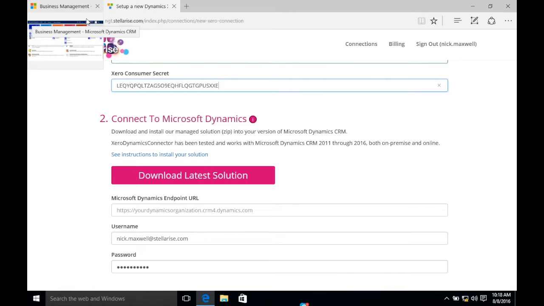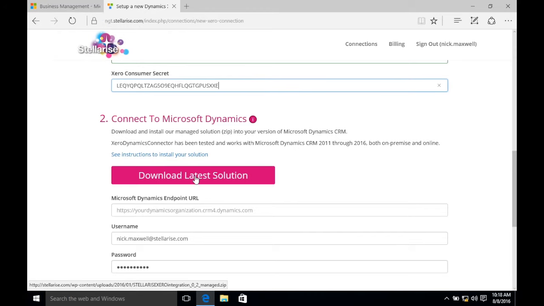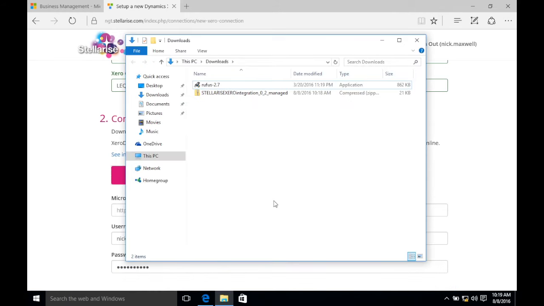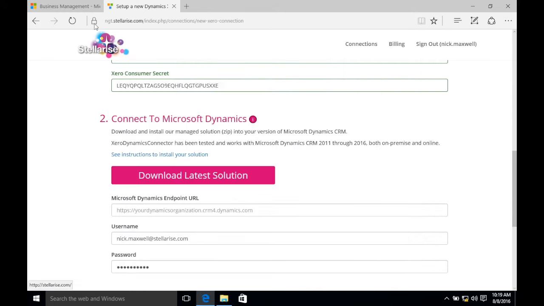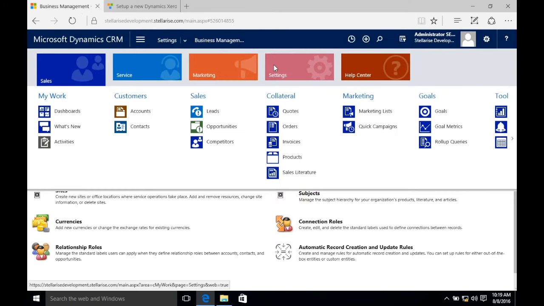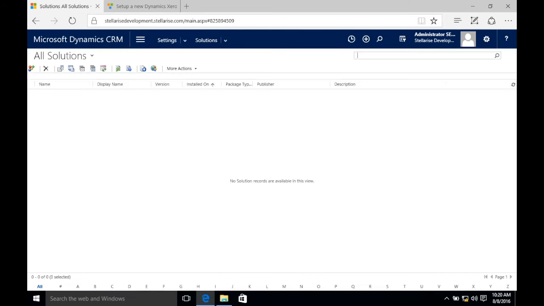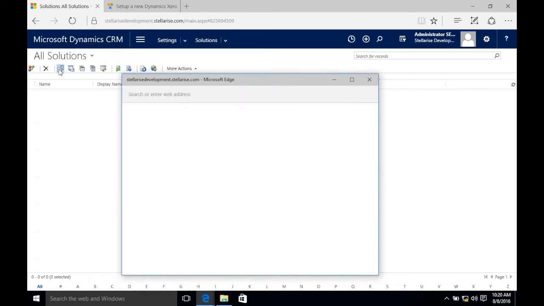To set up the connection to Dynamics, you first need to download and install a Stellarise managed solution into your Microsoft Dynamics CRM instance. Once you've downloaded the managed solution, make a note of where it is saved, as you'll need it in a minute. Switch to your Microsoft Dynamics CRM instance and go to Settings and then Solutions. Click on Import to import the solution you've just downloaded.